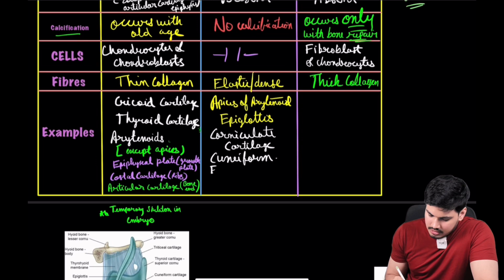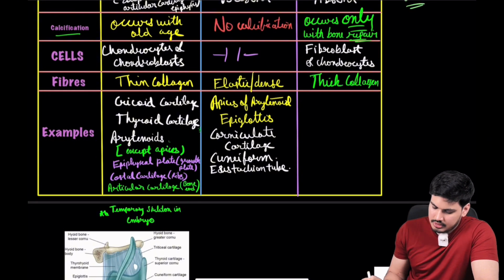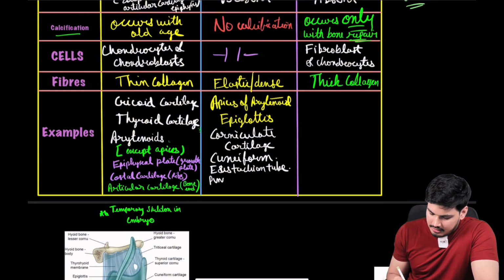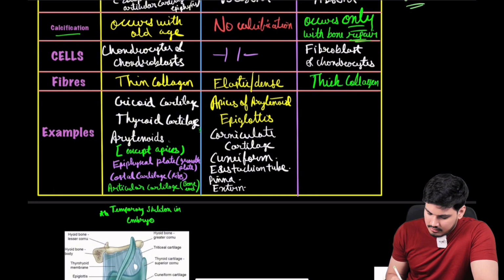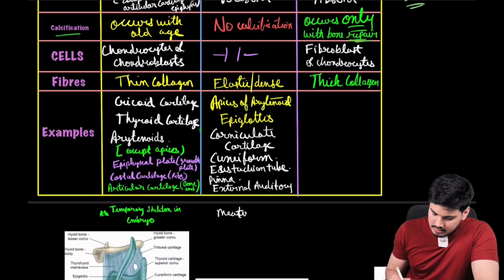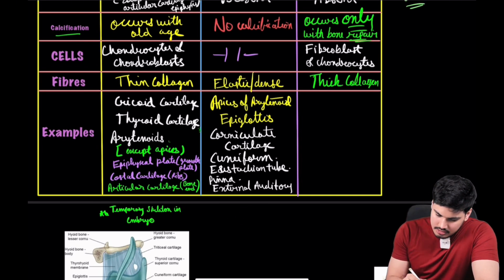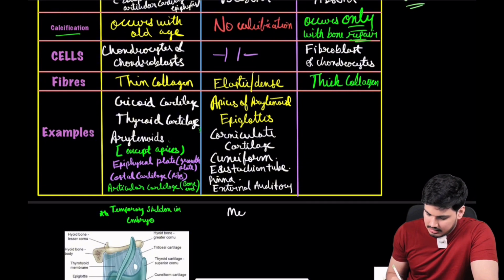Very important, eustachian tube, already I talked about it. Eustachian tube or auditory tube is under elastic cartilage. Obviously pinna, ear pinna is elastic cartilage, and external auditory meatus, okay, external auditory meatus is nothing but elastic cartilage.